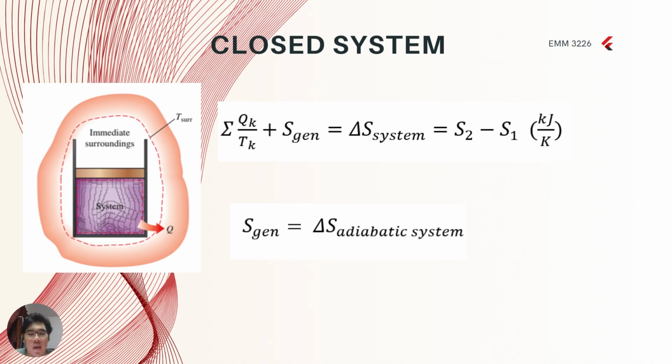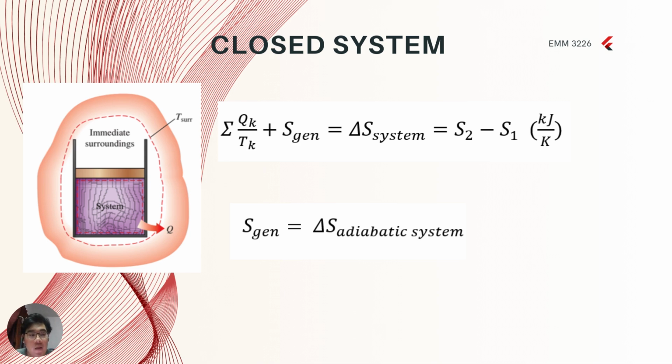And then a closed system involves no mass flow across its boundaries, and its entropy change is simply the difference between the initial and the final entropy of the system. The entropy change of a closed system is due to entropy transfer accompanying heat transfer and the entropy generation within the system boundaries.